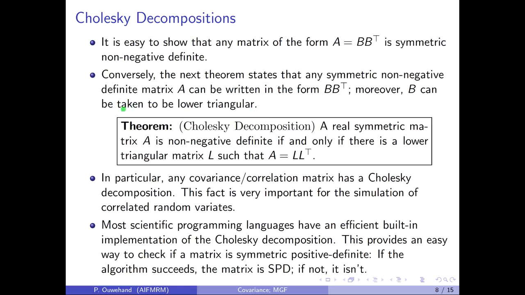Here is the theorem. A real symmetric matrix A is non-negative definite if and only if there is a lower triangular matrix L such that A is equal to L times L transpose. Here L and L transpose form the Cholesky decomposition of the matrix A. Notice that this is an if and only if.